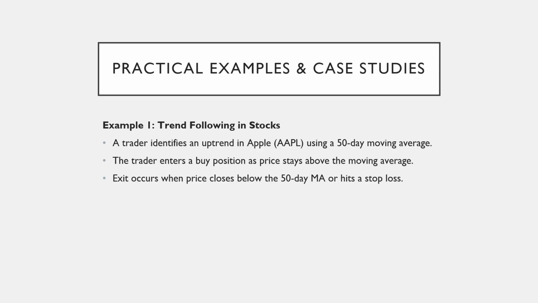This example demonstrates trend following in the stock market using Apple, AAPL. A trader identifies an uptrend by analyzing the 50-day moving average and enters a buy position as long as the price remains above it. The strategy relies on momentum, assuming that the trend will continue. The trader then exits the position when the price closes below the 50-day moving average or reaches a predefined stop loss. This systematic approach helps traders manage risk while maximizing gains in trending markets.